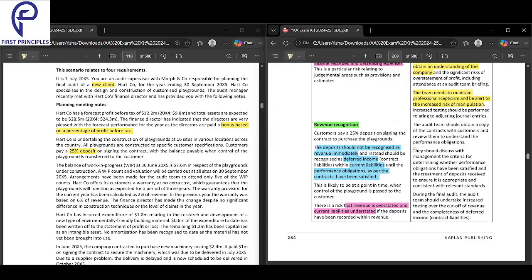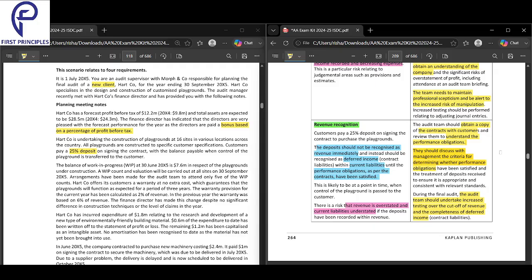Discuss with the management the criteria for determining the performance obligation. Then you should do increased testing over the cutoff of revenue and completeness of deferred income. Make sure deferred income is correct, make sure revenue is correct. Next, the audit team should obtain a copy of the contract with the customer and understand the performance obligation.